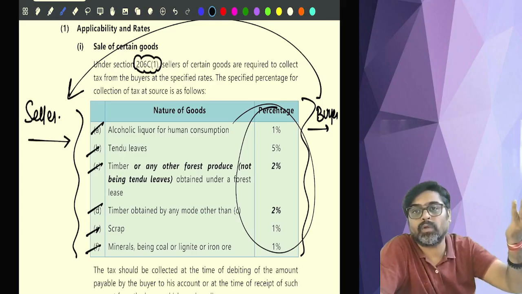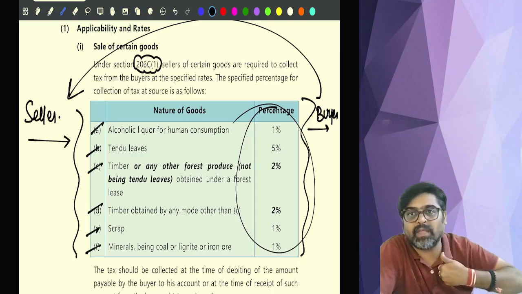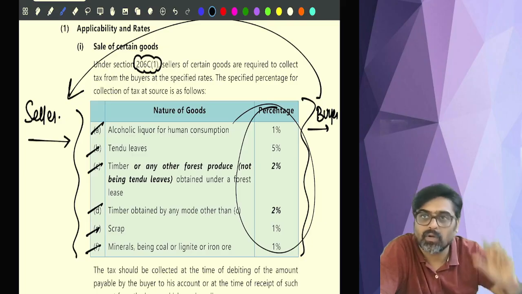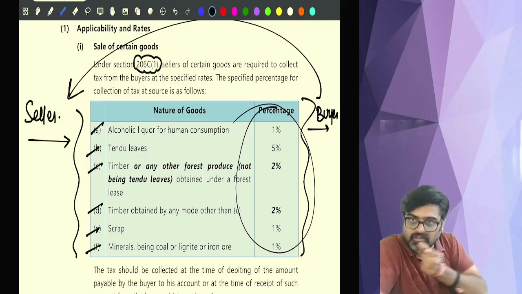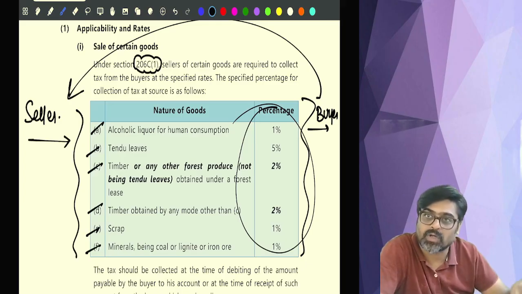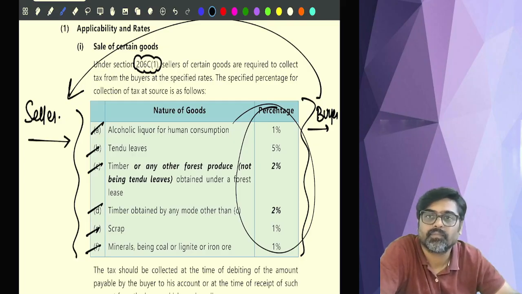So how much is he going to earn? At least the price which that buyer is paying you as a selling price, at least that much he will earn, no? So on that amount which he will at least earn as an income in the future, collect the tax right now at these rates.